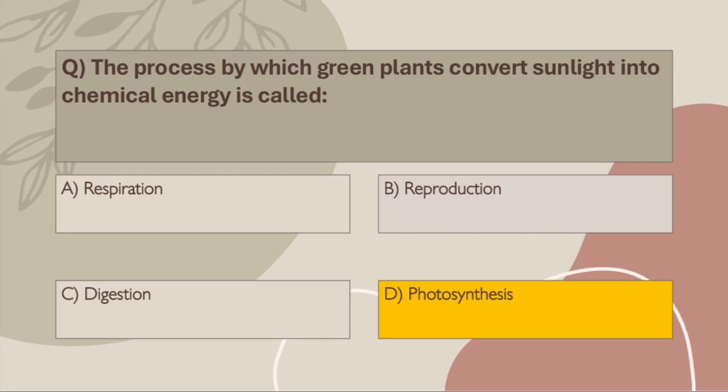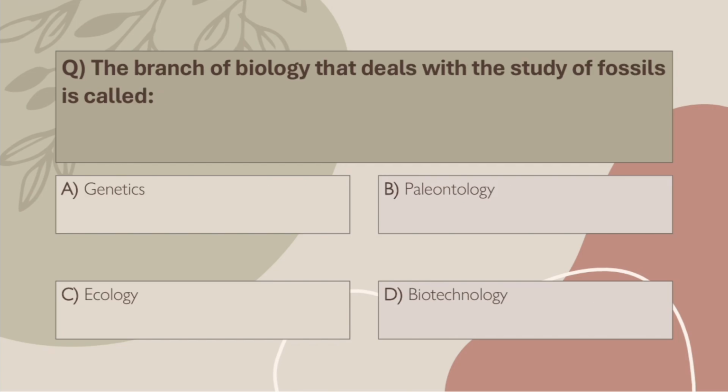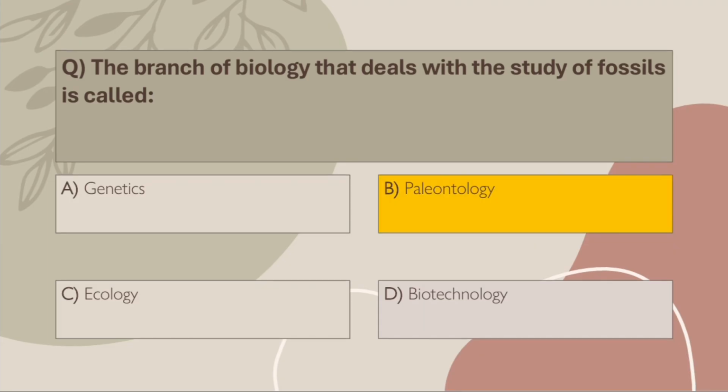That's photosynthesis. Q5. The branch of biology that deals with the study of fossils is called A. Genetics, B. Paleontology, C. Ecology, D. Biotechnology. Correct answer, B. Paleontology, fossils equals past life equals paleontology. Super important for evolutionary biology.